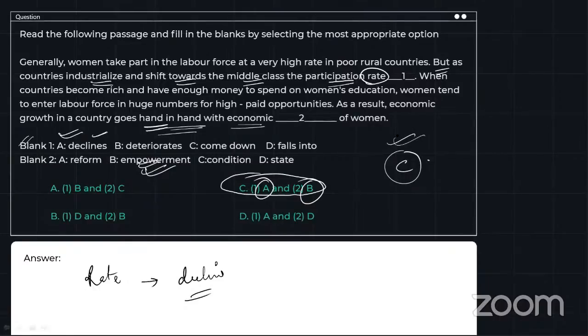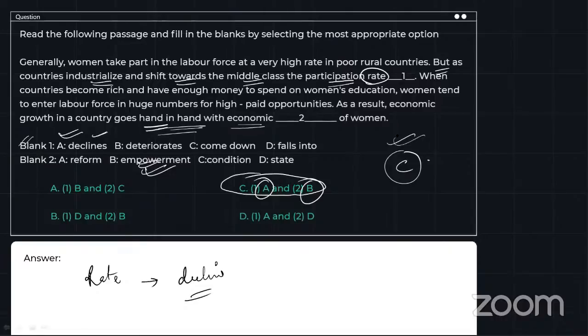When should we use deteriorate? Okay, deteriorate also means to fall down. But let's say your health is deteriorating. You don't say your health is declining. You say your health is deteriorating, right? So there's a difference. Declining means to fall down completely.